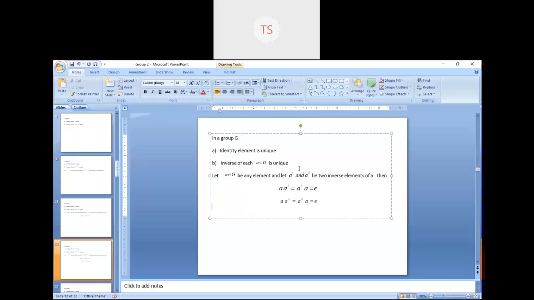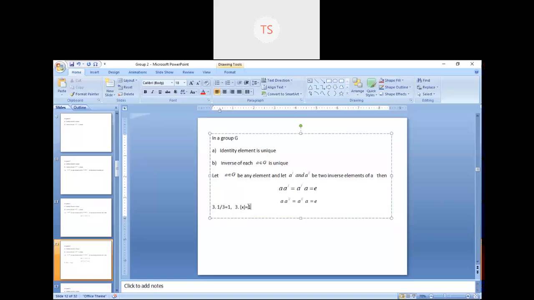Now this is like if I multiply 3 and 1 by 3, I am getting 1. Okay, 3 into 1 by 3 is equal to 1. Now I am giving you one more thing: 3 into something like x we are multiplying, and we are getting 1. Now from these two conditions, what is the value of x?